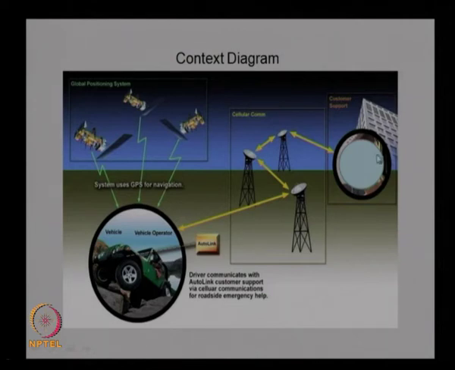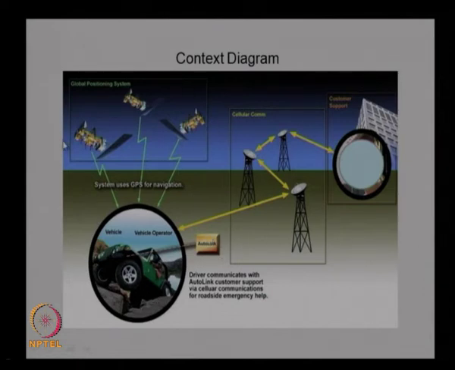So, what you need is the GPS data, the global positioning system data, then the vehicle component which can get this data and localize, and then the communication from the vehicle to the operator. These are the basic requirements for the system, and then the auto link system will be in the vehicle, and it will accept the data and transmit the data whenever it is needed to the customer support. What we need to design is the auto link system.